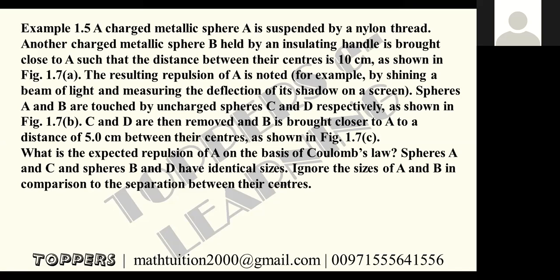Spheres A and B are touched by the uncharged spheres C and D respectively, as shown in figure 1.7b. C and D are then removed and B is brought closer to A to a distance of 5.0 centimeter between their centers, as shown in figure 1.7c. What is the expected repulsion of A on the basis of Coulomb's law? Spheres A and C and spheres B and D have identical sizes, so ignore the sizes of A and B in comparison to the separation between the centers.